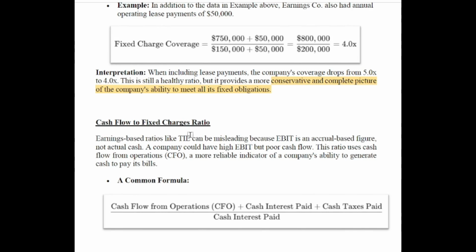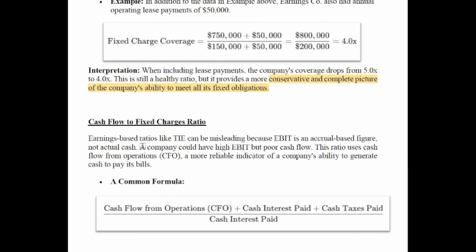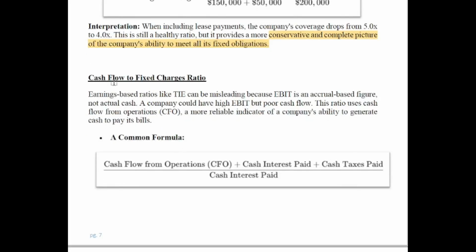Earnings-based ratios like times interest earned can be misleading because EBIT is an accrual-based figure, not actual cash. A company could have high EBIT but poor cash flow. The cash flow to fixed charge coverage ratio uses cash flow from operations, which is a more reliable indicator of a company's ability to generate cash to pay its bills. So the formula for the cash flow to fixed charge coverage ratio is cash flow from operations plus cash interest paid plus cash tax paid, divided by cash interest paid.